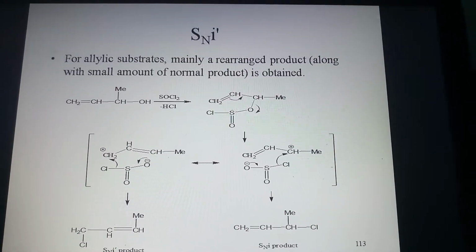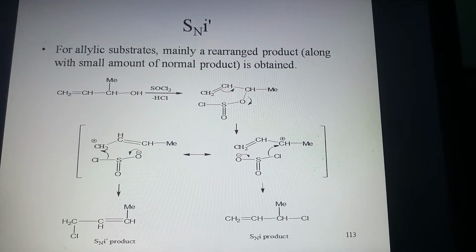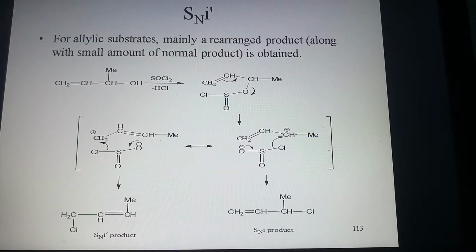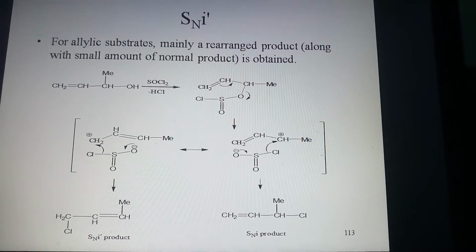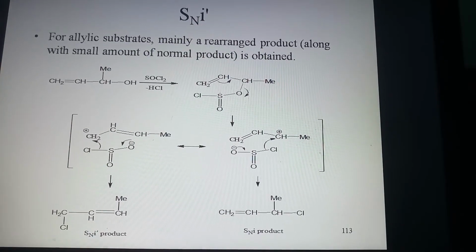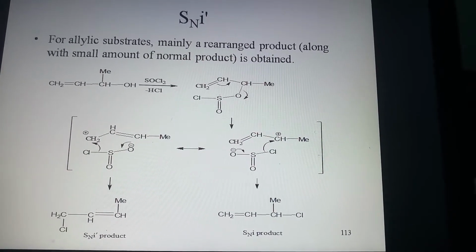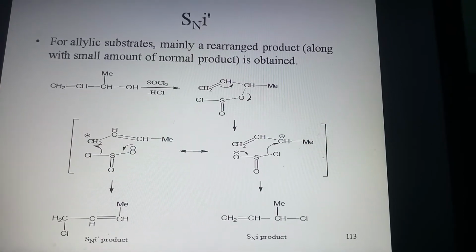Now this is an example of SNi' product. For allylic substrates, mainly a rearranged product along with some small amount of normal product is also obtained.